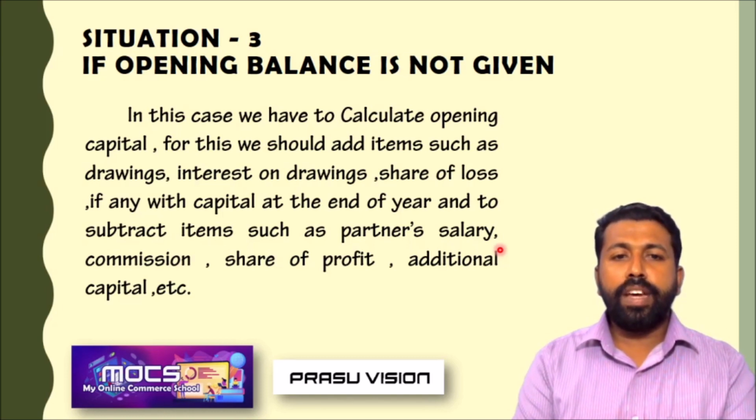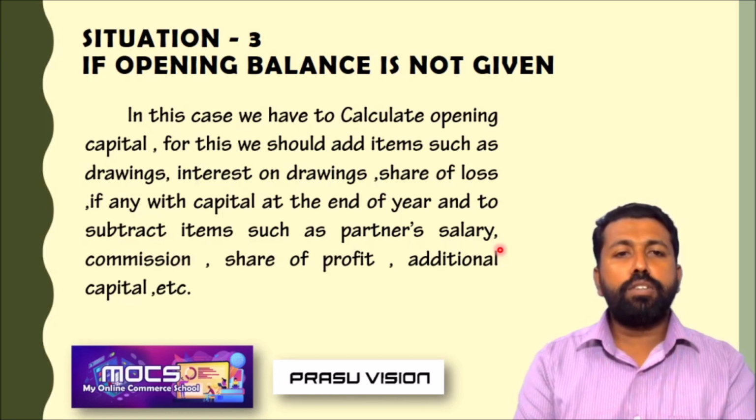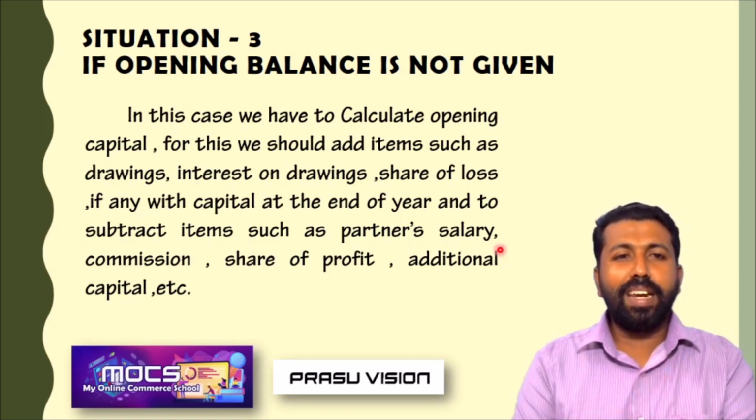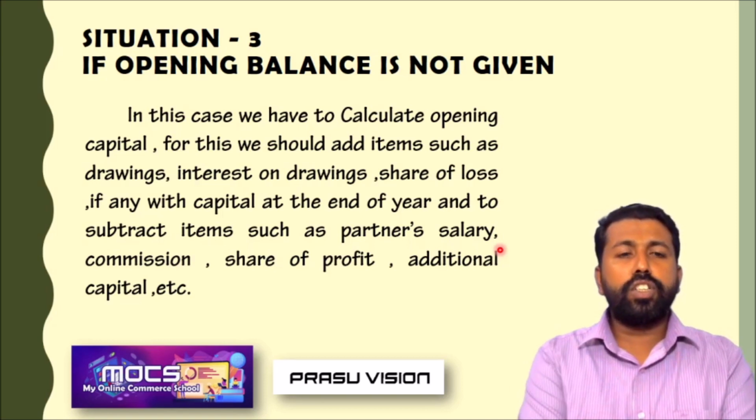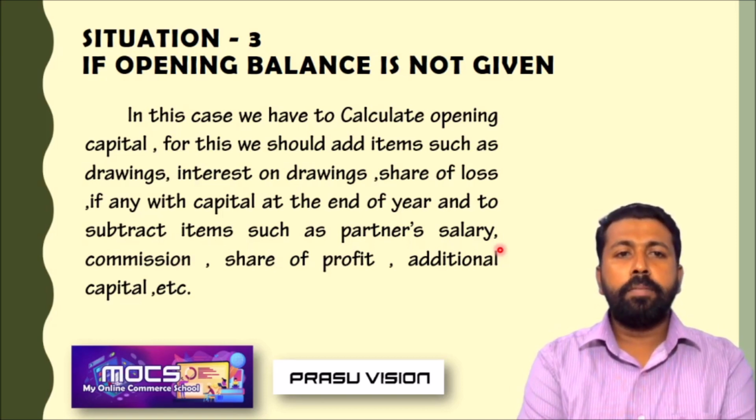At that time, what we have to do is shown in this explanation. Just read it carefully. We have to find out the opening capital, maybe by drawing up a statement or through calculation, the amount of opening balance of capital.